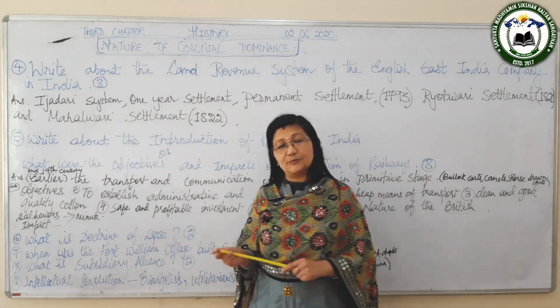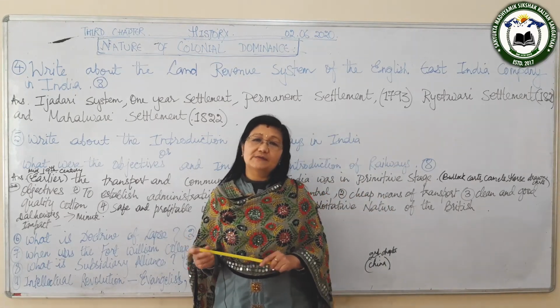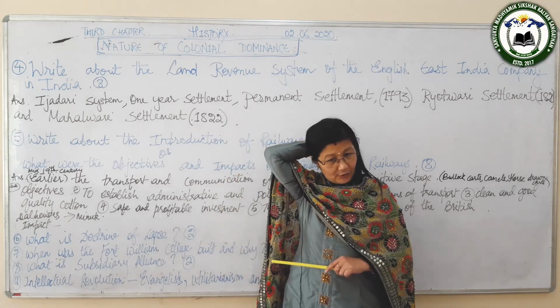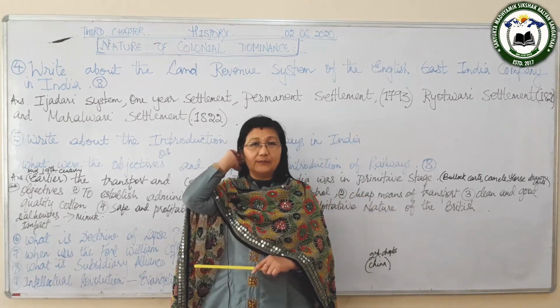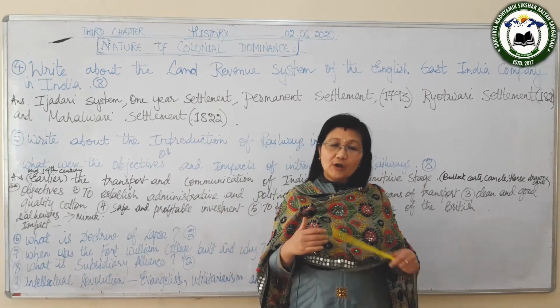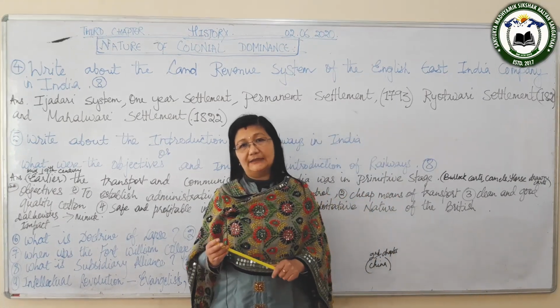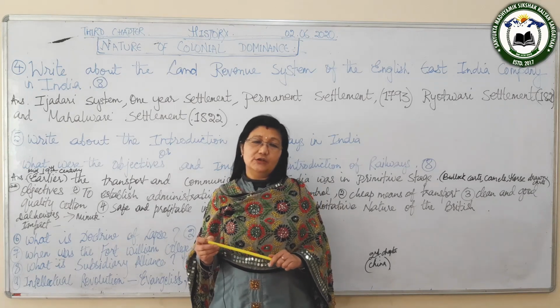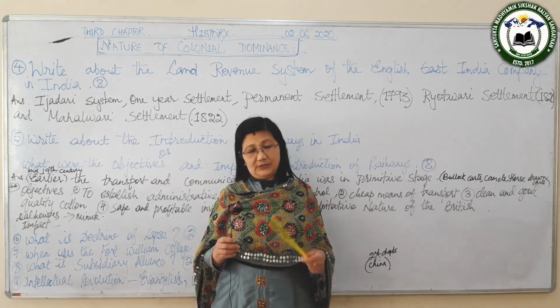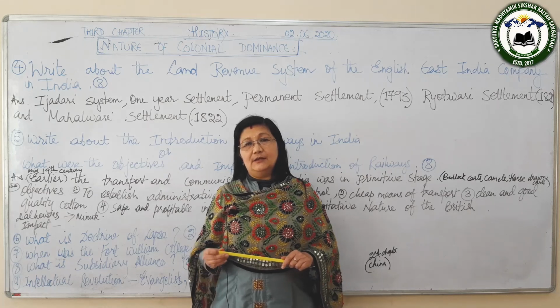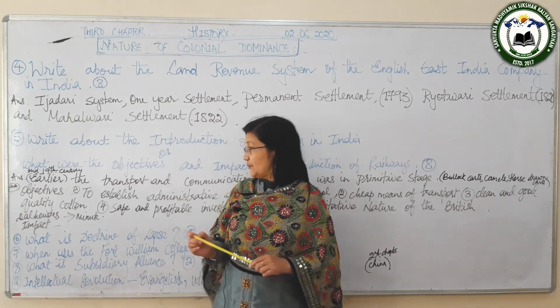So that is another objective. And the last objective is that they built this railway not for the benefit of the people of India, but to fulfill the selfish and exploitative nature of British rule. So these are the objectives regarding the introduction of railways.